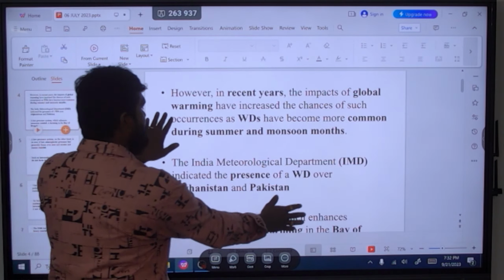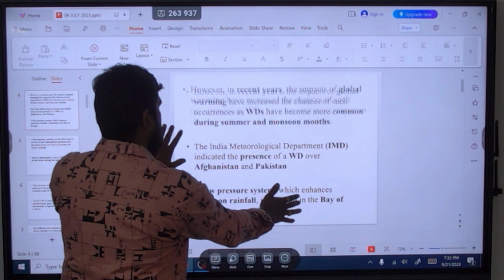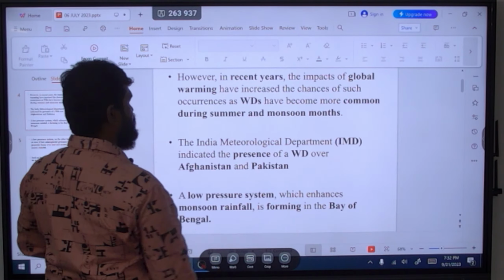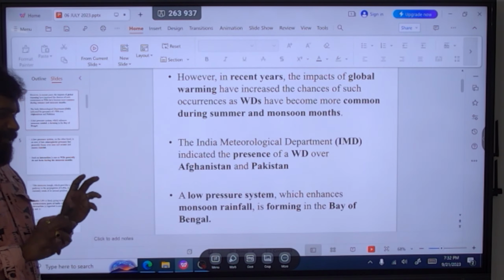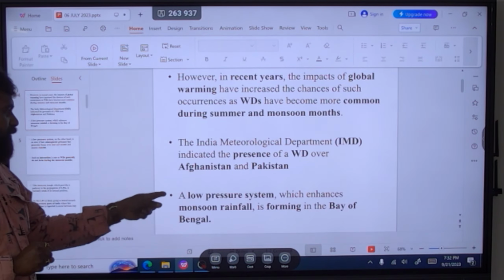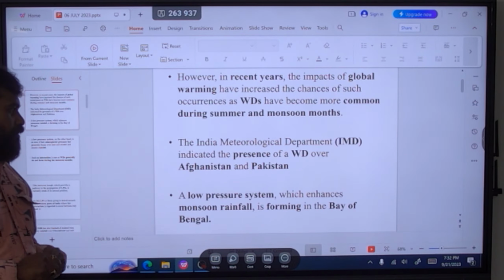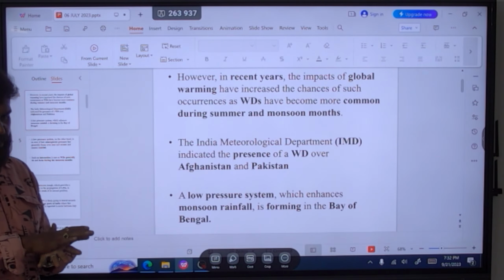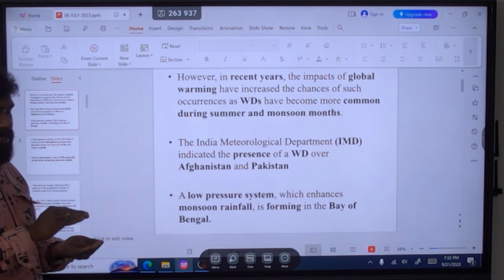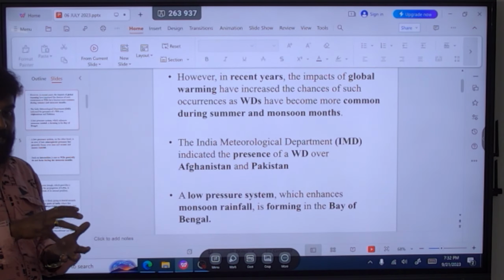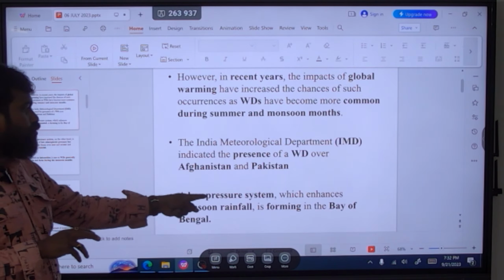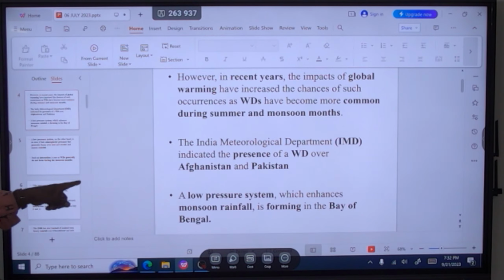And if you see this, a low pressure system which enhances monsoon rainfall is forming in the Bay of Bengal. We know that whenever there is a high temperature, we will have a low pressure. So when the Bay of Bengal is at high temperature, a low pressure system is supposed to form there, which enhances the monsoon rainfall.